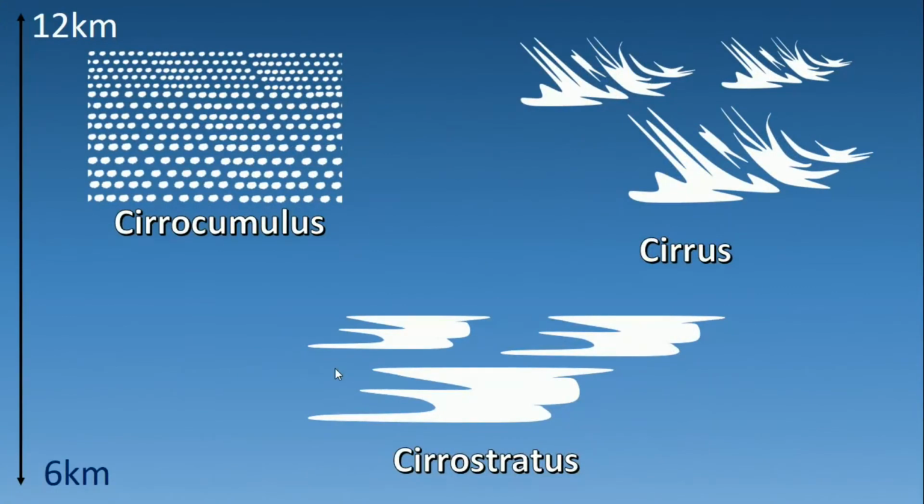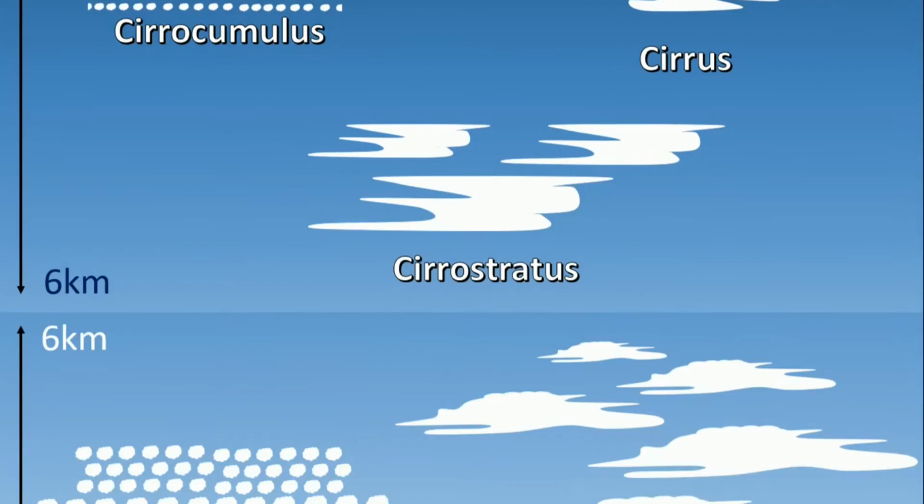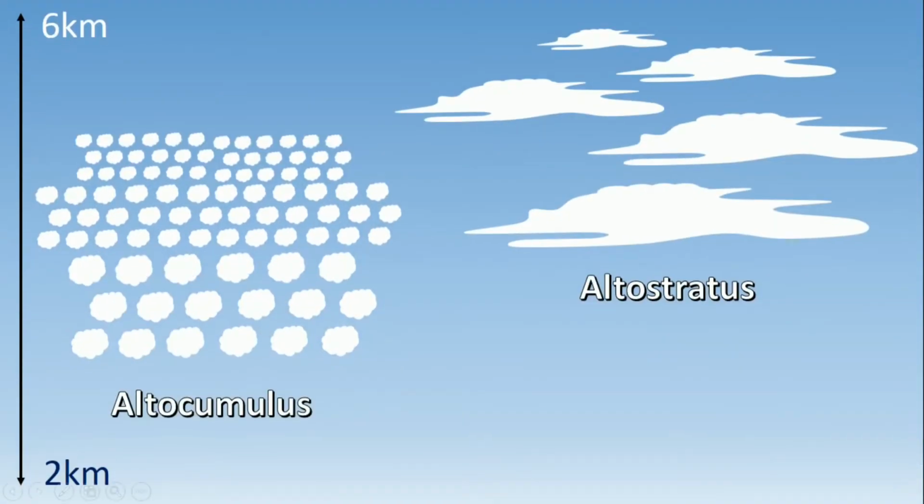So we have found the characteristics common in the high clouds: they all have cirrus in their name. They are white in color. They are usually thin. They do not precipitate and they are composed of ice. Next type of clouds are middle altitude clouds. These clouds are found between the altitude of 2 km and 6 km. These clouds include Altocumulus and Altostratus.